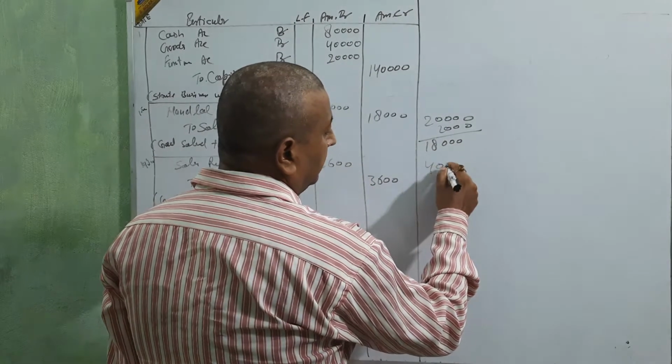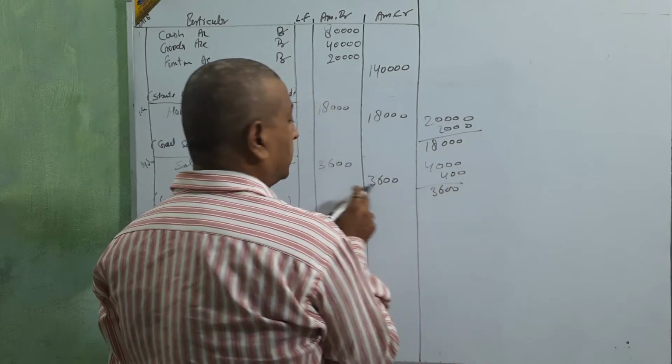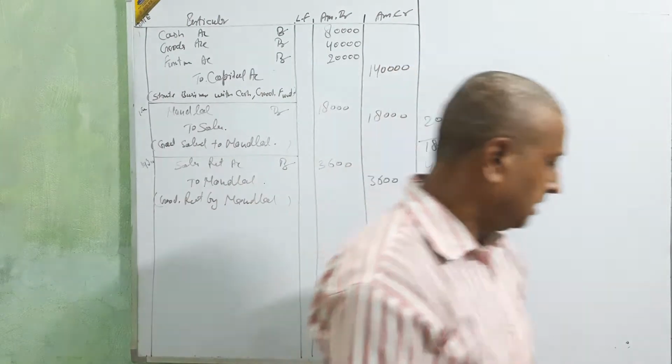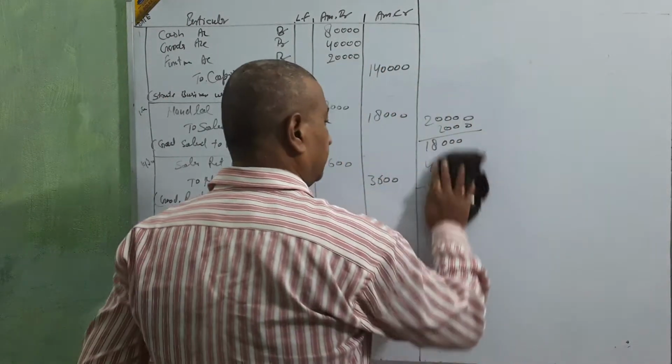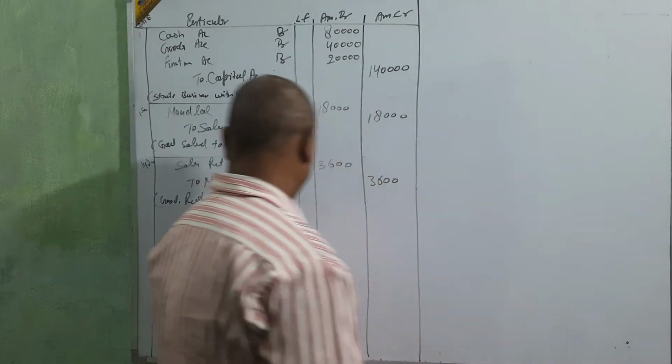Here 4,000 less 10% gives 3,600, shown here. Clear? Next.